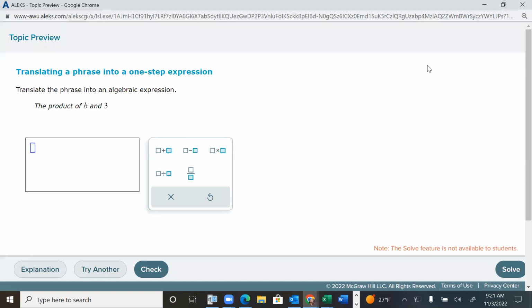All right, so now we are going to do a little bit more of that. Translate the phrase into an algebraic expression. The product of B and 3. I think we can all agree that the key word there is product, because we know what B is and we know what 3 is. Product means the result of multiplication.